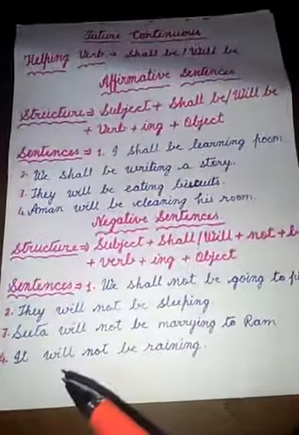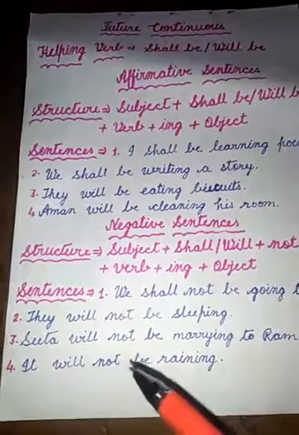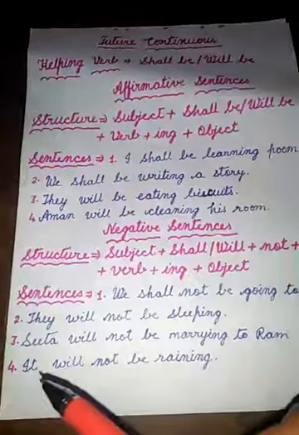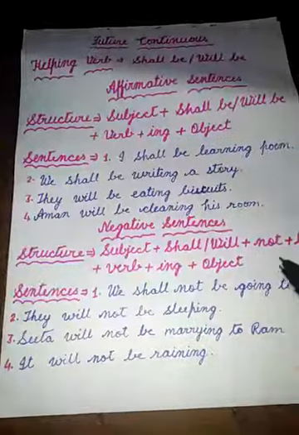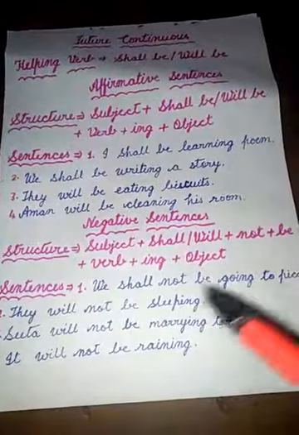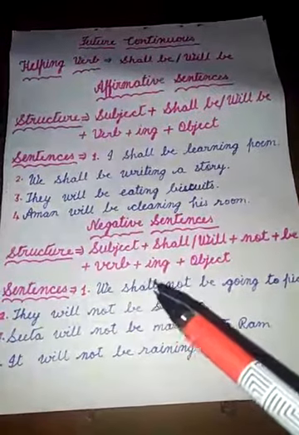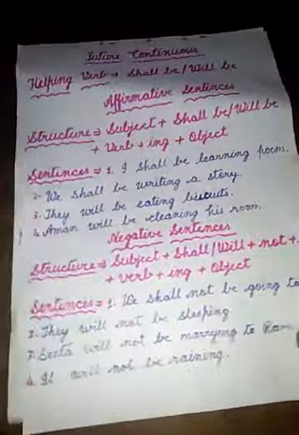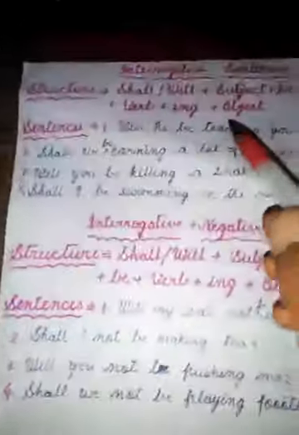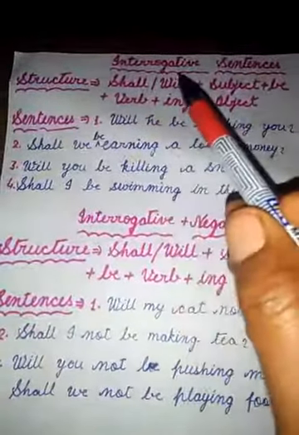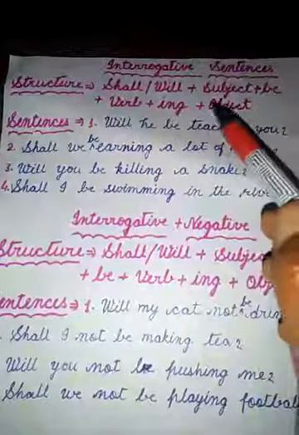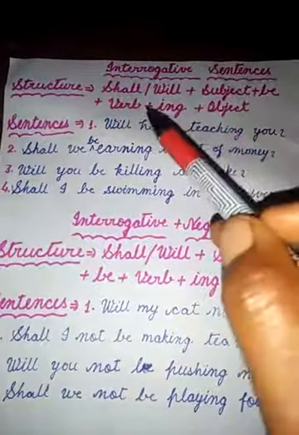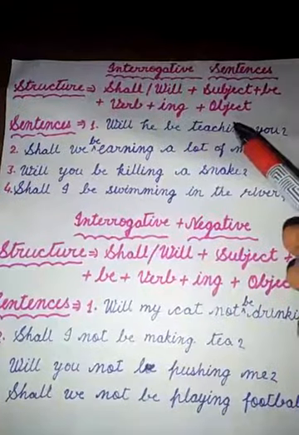Now the fourth sentence is, it will not be raining. Here it is the subject, then with it we will use will not be raining. This is verb plus ing. Now after negative, I will tell you interrogative sentences. Interrogative means in which we ask a question. Now structure: shall will plus subject, be, verb plus ing, object.